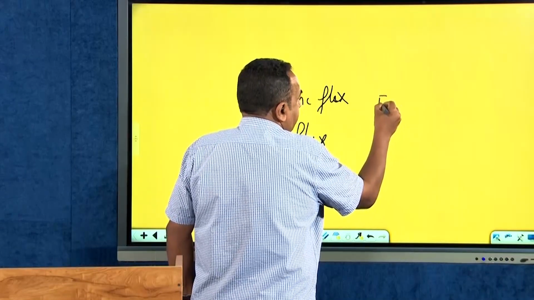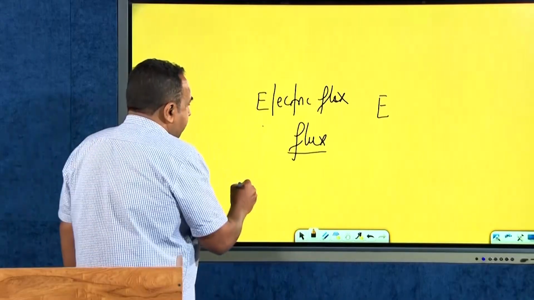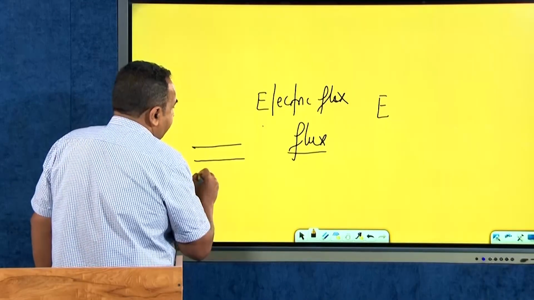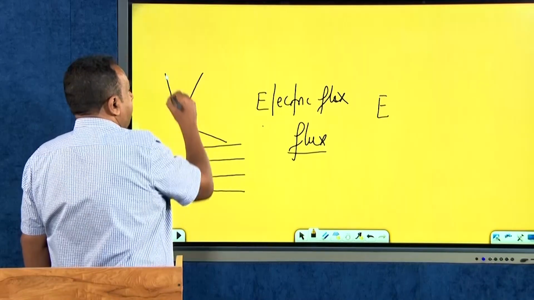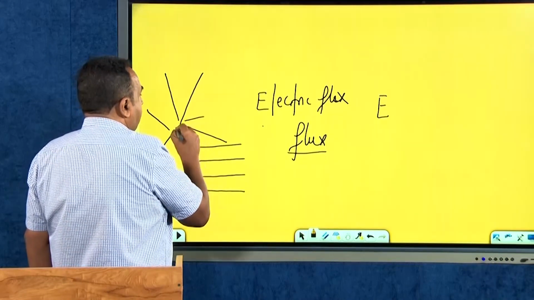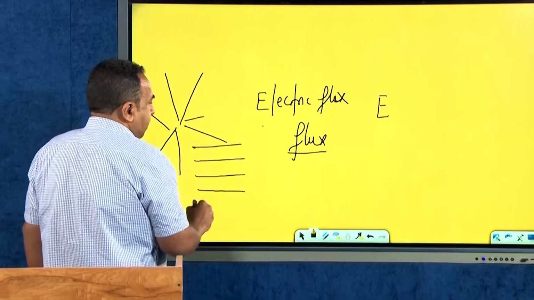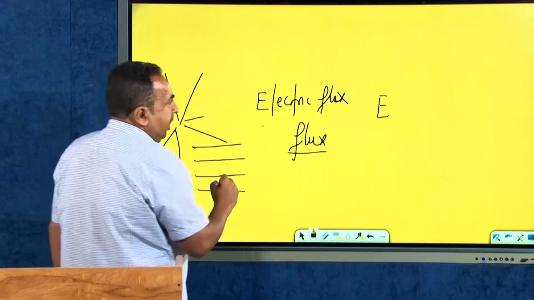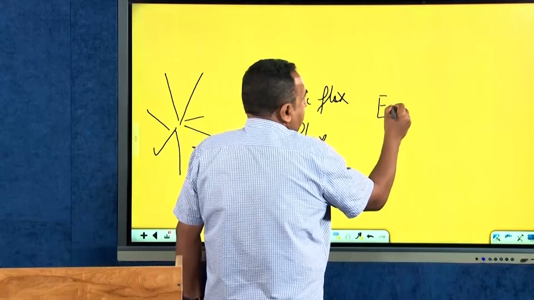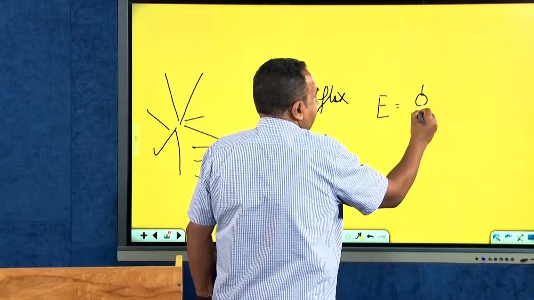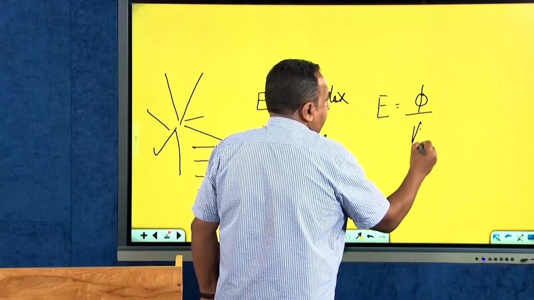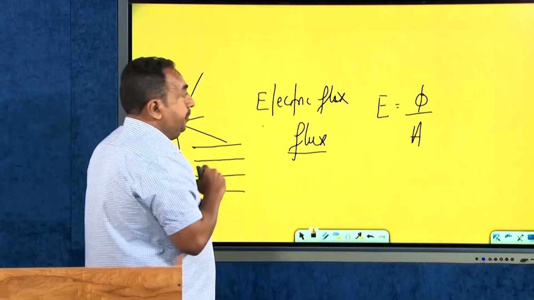Basically, the flux means the number of lines. The number of lines around a positive charge, or the number of lines between a positive charge and a negative charged plate. You can represent the electric field as flux, the number of lines per unit area.